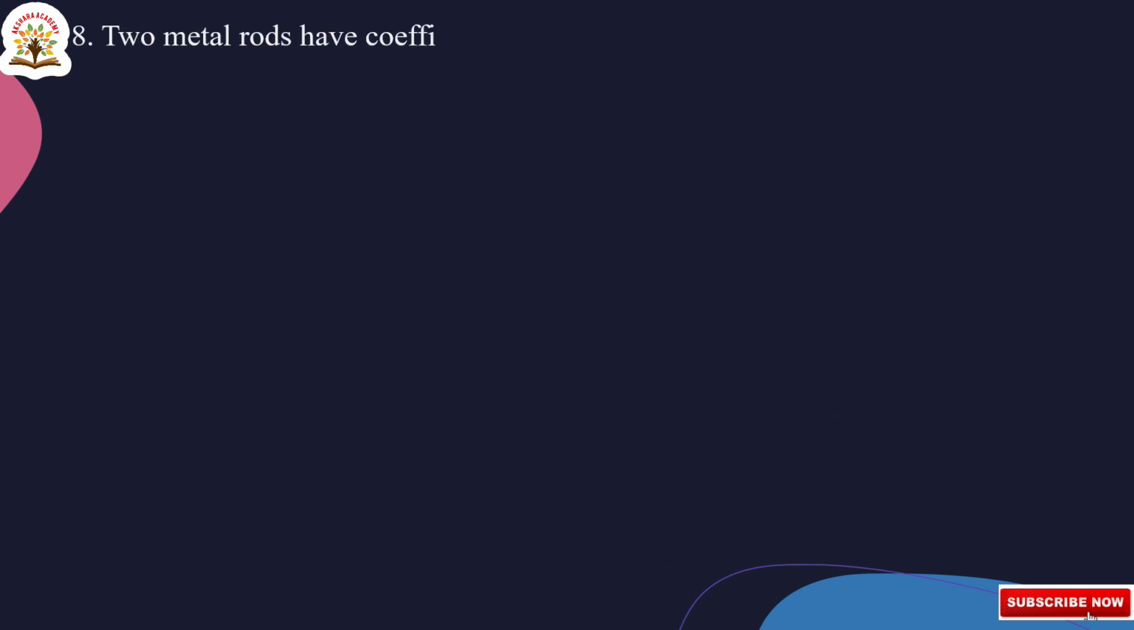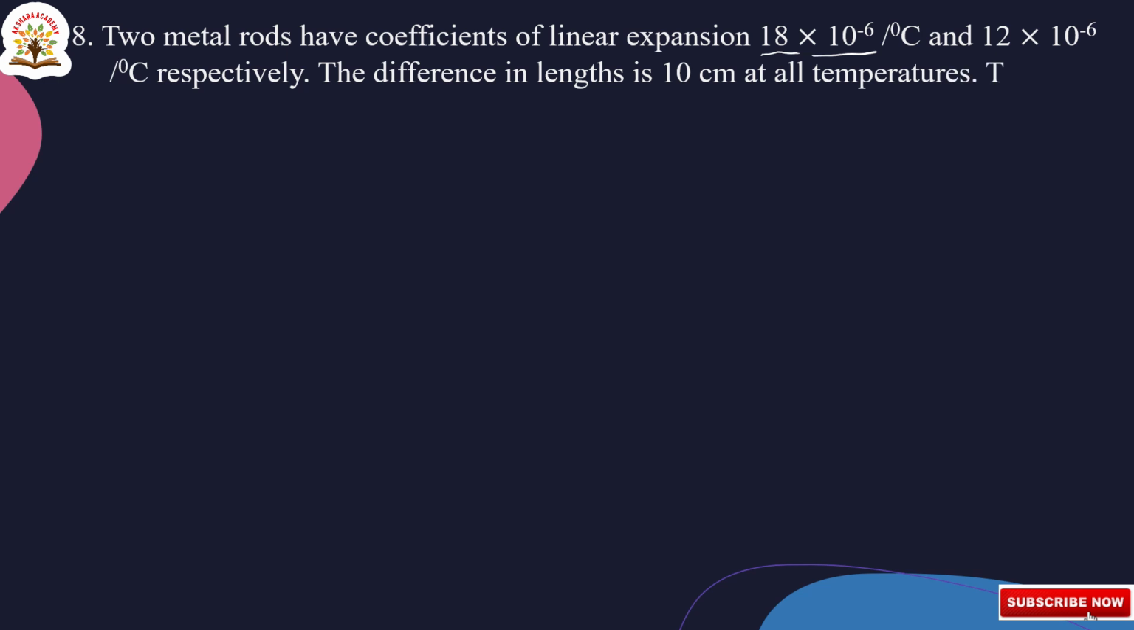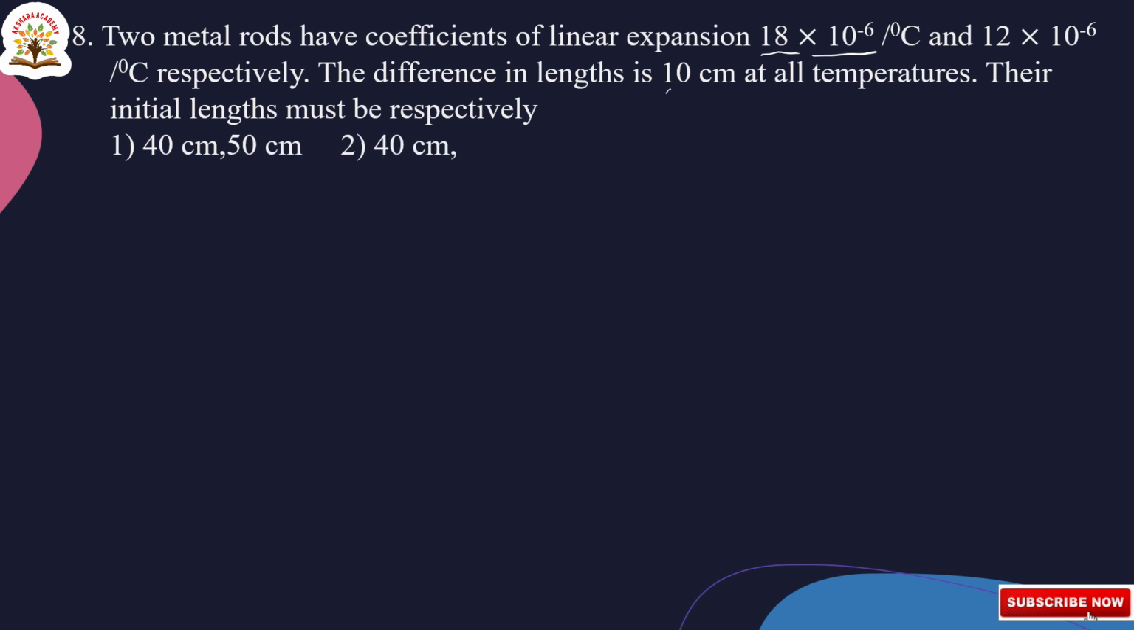Two metal rods have coefficient of linear expansion 18 into 10 to the power of minus 6 degree centigrade inverse and 12 into 10 to the power of minus 6 degree centigrade inverse respectively. The difference in length is 10 centimeters at all temperatures. Their initial length must be respectively. Here we have to calculate the initial length. Now they given L2 minus L1 is equal to 10 centimeter. Okay, difference in length they given as 10 centimeter. Okay, now let us go to the solution.